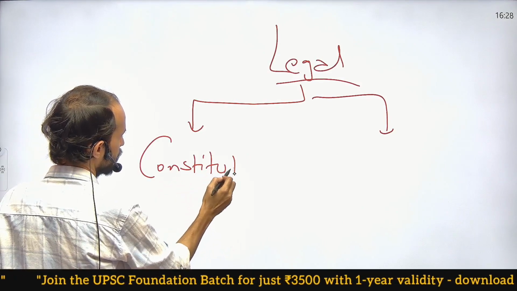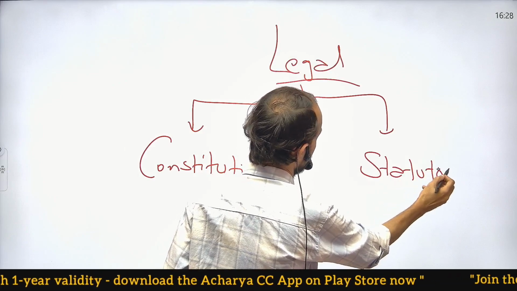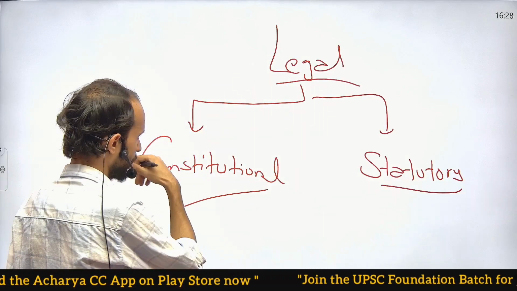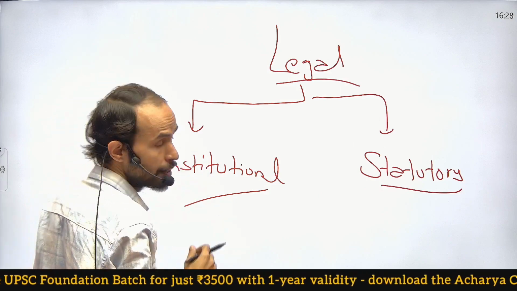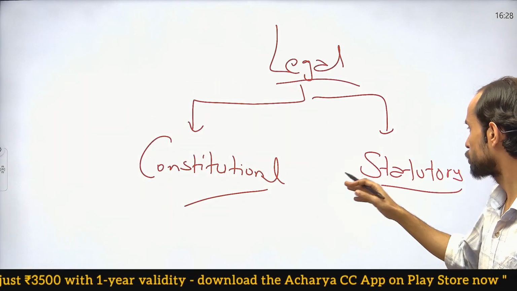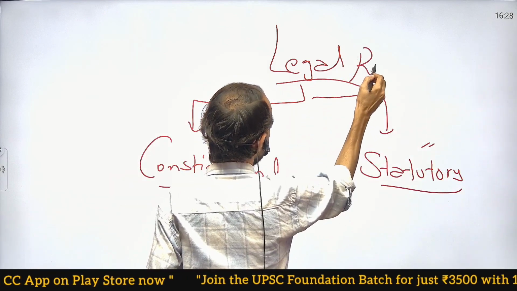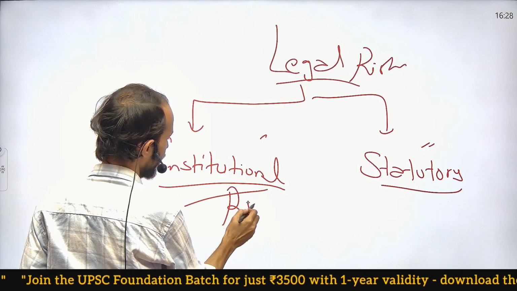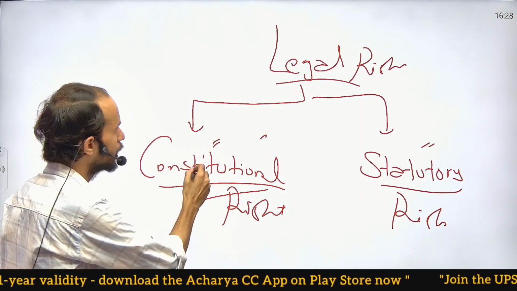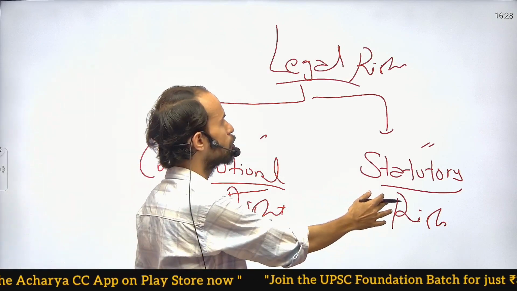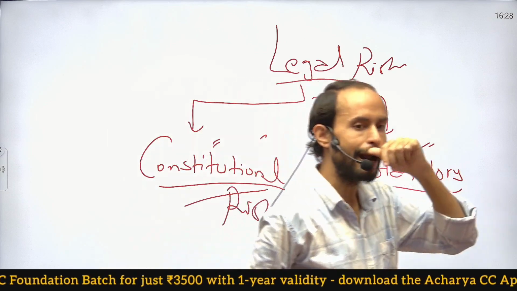constitutional and the other being statutory. Got it? Legal can be classified into constitutional or statutory. By constitutional, let's say legal right. Now here comes your constitutional right, and here is statutory right. So if something is constitutional, then definitely it is legal. If something is statutory, then also it is legal. But what is the difference between a constitutional right and a statutory right?